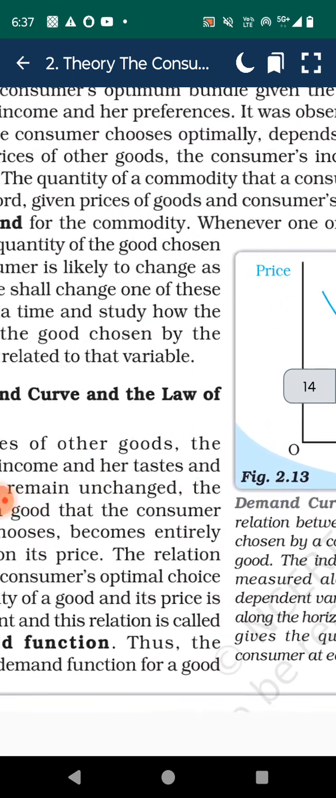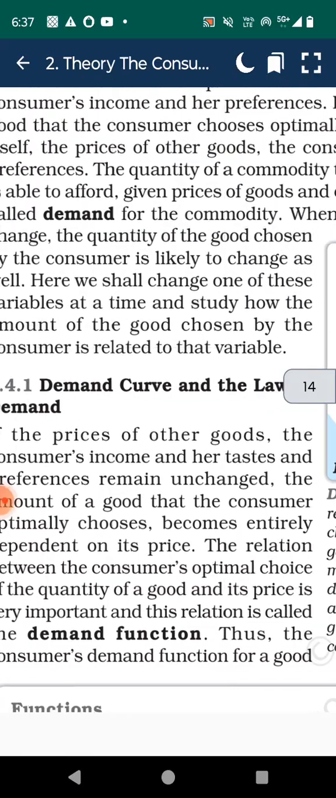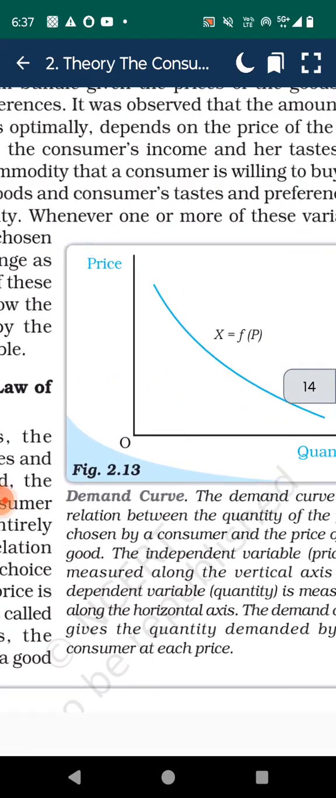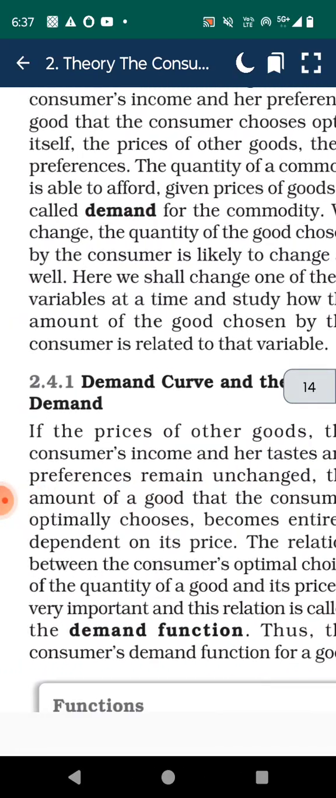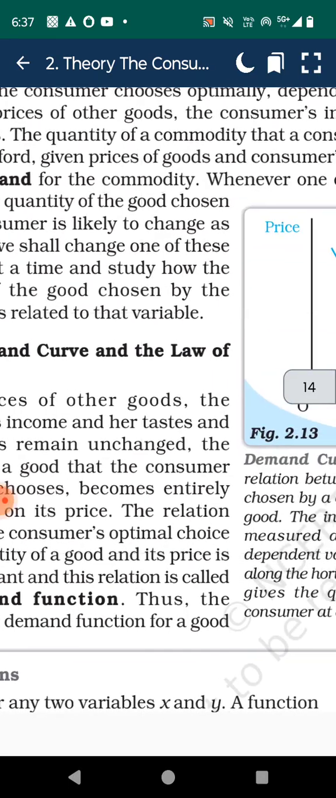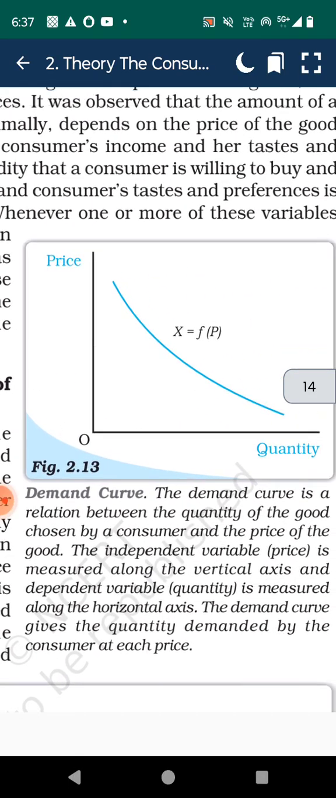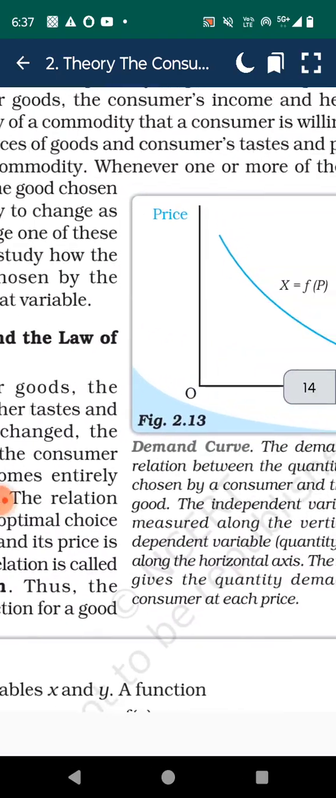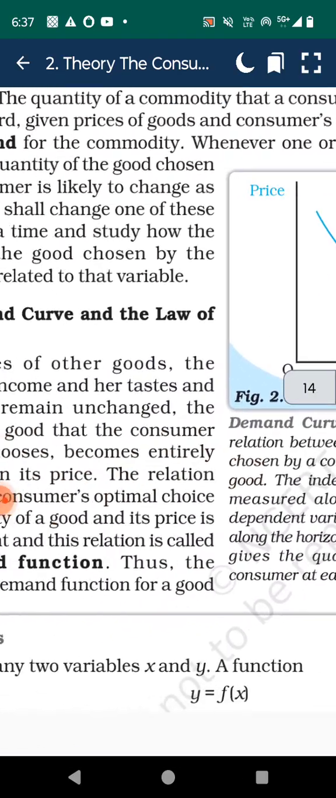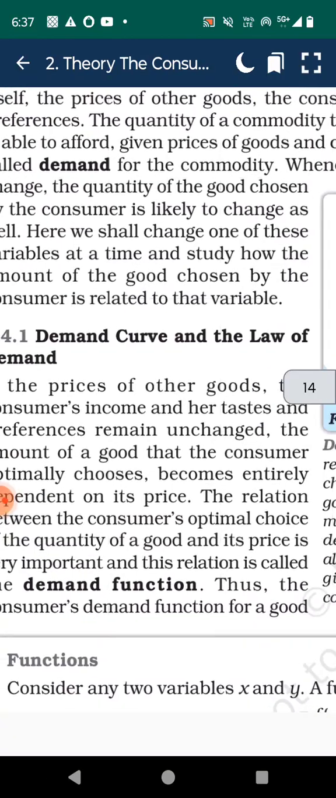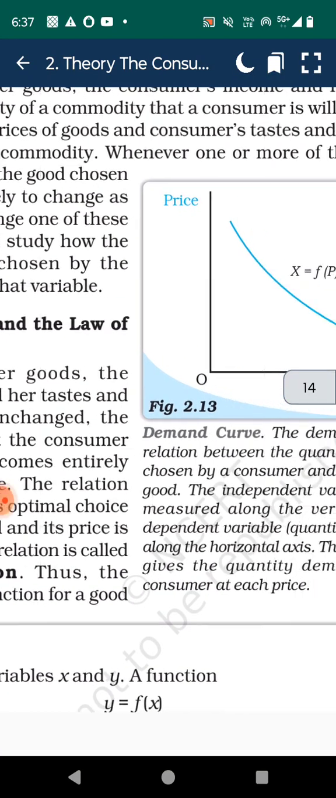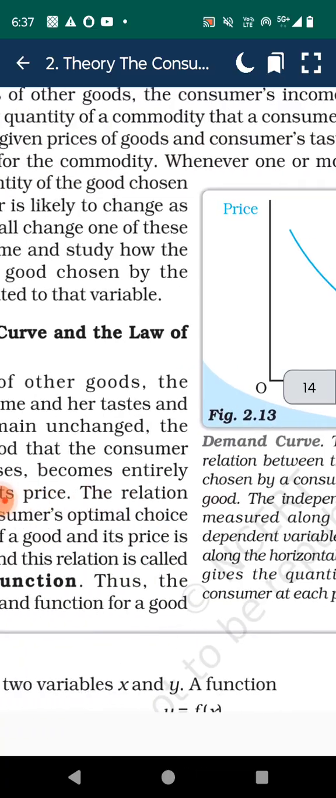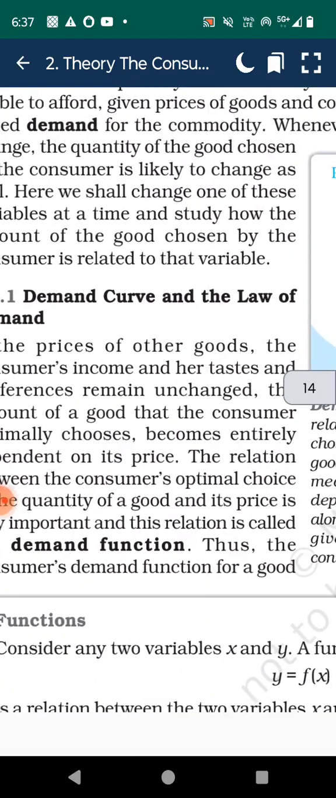It was observed that the amount of the good that the consumer chooses depends on the price of the good itself, the price of other goods, the consumer's income and her taste and preference. The quantity of a commodity that a consumer is willing to buy and is able to afford, given the price of the goods and the consumer's taste and preferences, is called demand for that commodity.